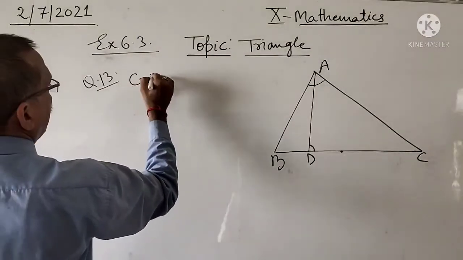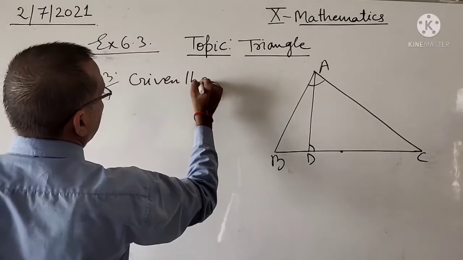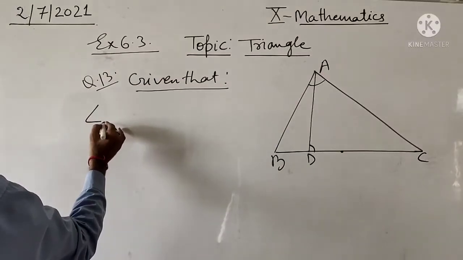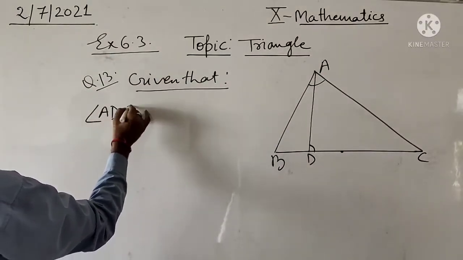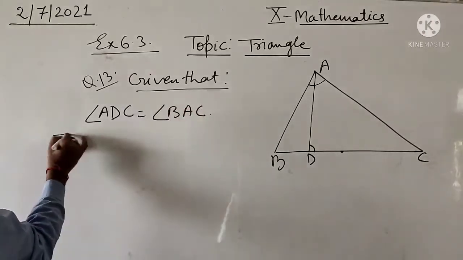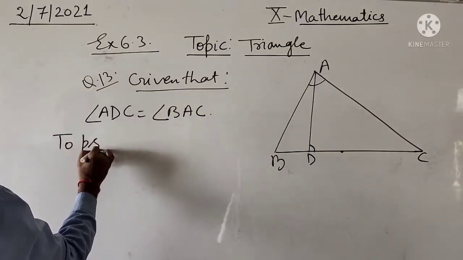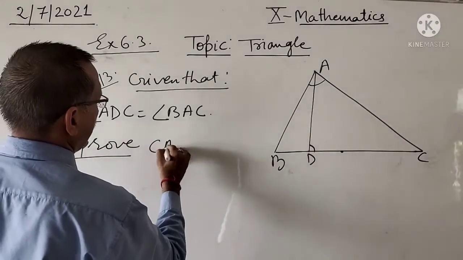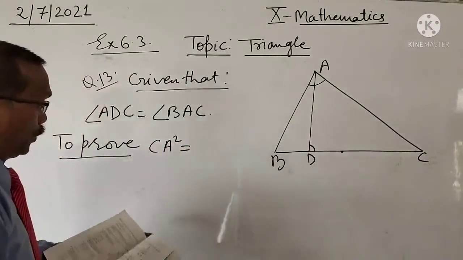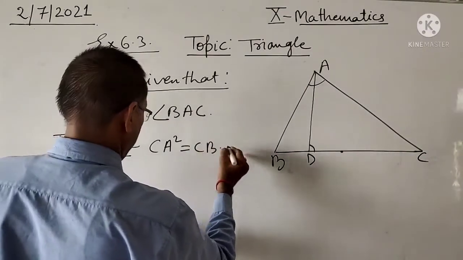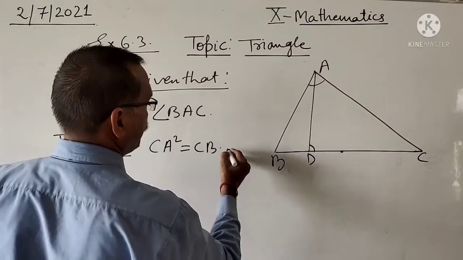Given that angle ADC equals angle BAC, to prove CA square equals CB into CD.